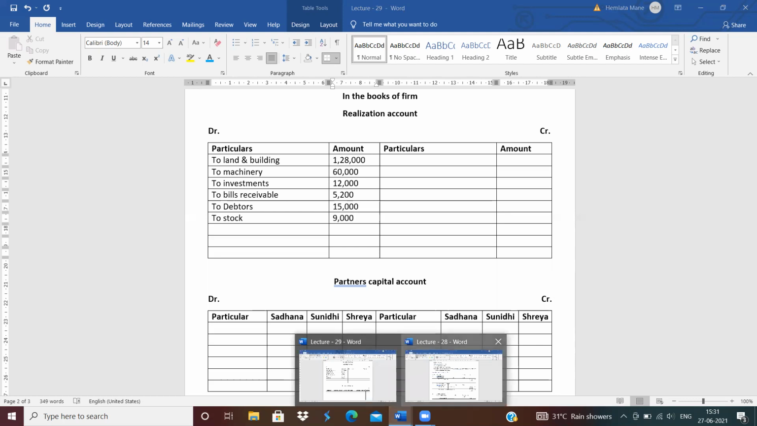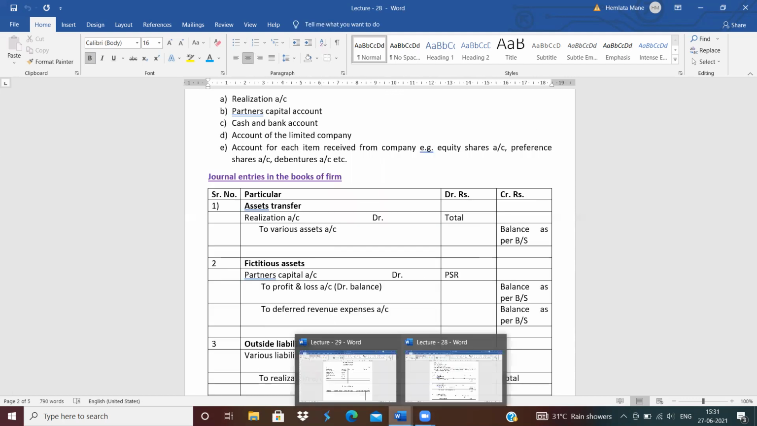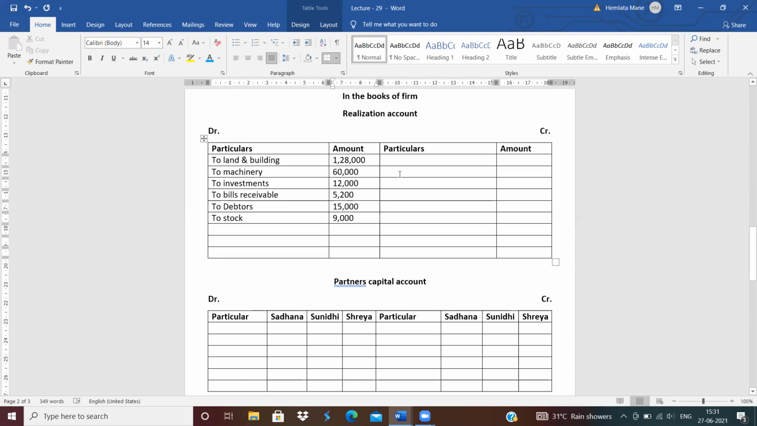What is the third entry? Third entry is liability transfer. Which liability? Only outsider liability. So, entry is liabilities account debit to realization. Means realization account credit side by liabilities. Which liabilities are given? Creditors. How much is the amount of creditors? 45,000. Next is by bills payable. How much is the amount of bills payable? 7,000. Clear? Now, fourth entry.